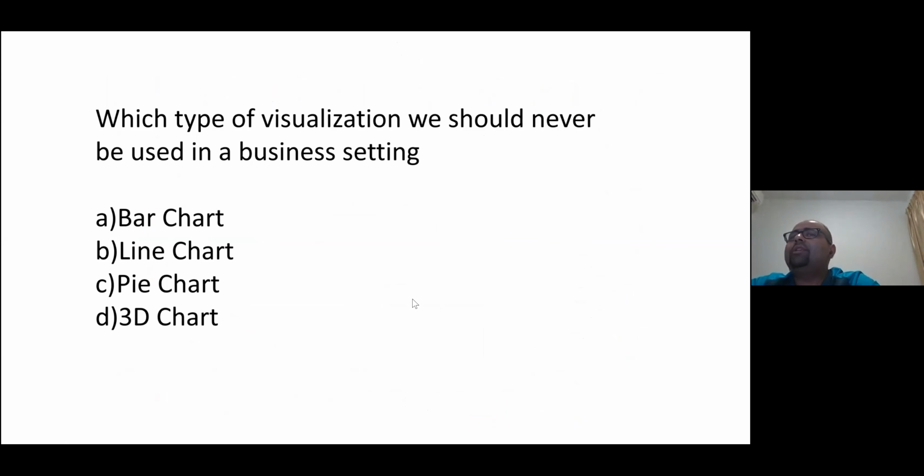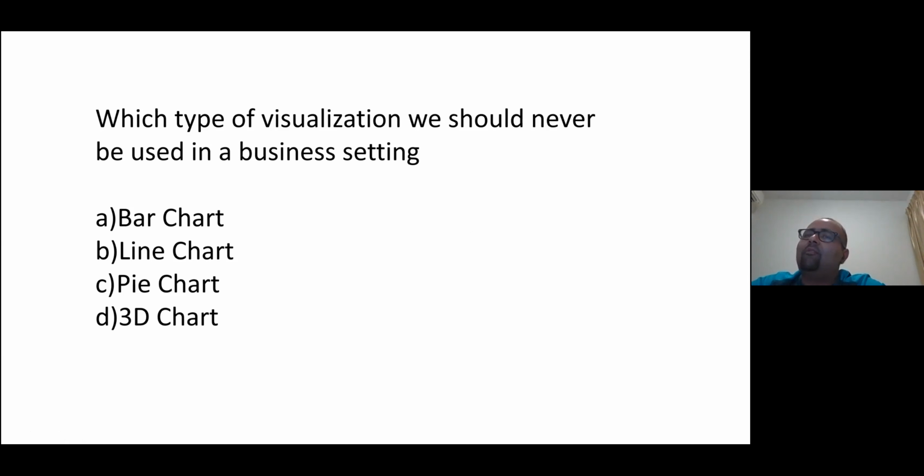Again, one quick question: which type of visualization should never be used in a business setting? 3D. Yeah, great, guys. We should avoid 3D charts. It doesn't make any sense. We'll see why, right? We use a lot of bar charts, line charts, and pie charts, but we should actually avoid 3D charts.